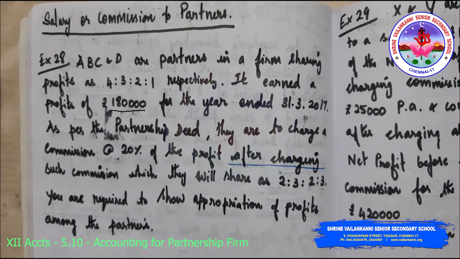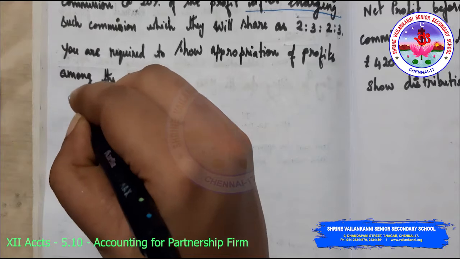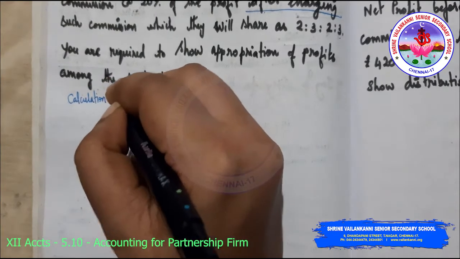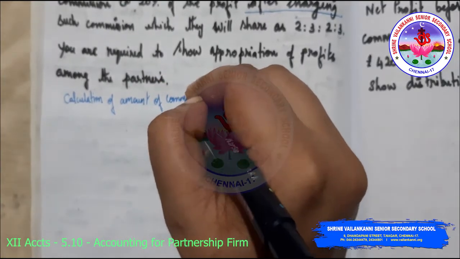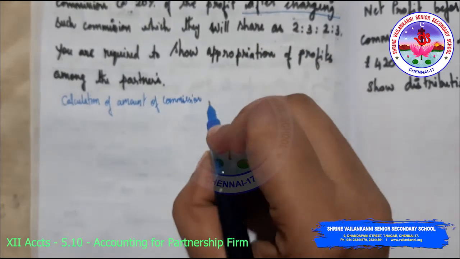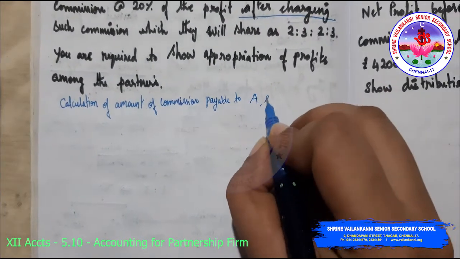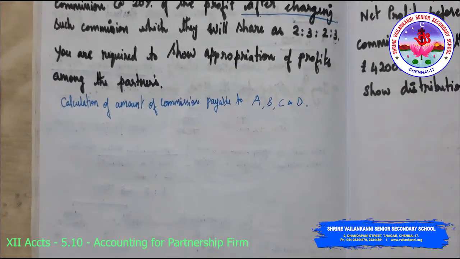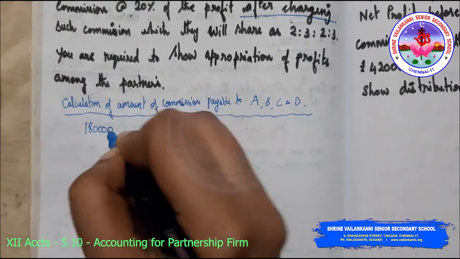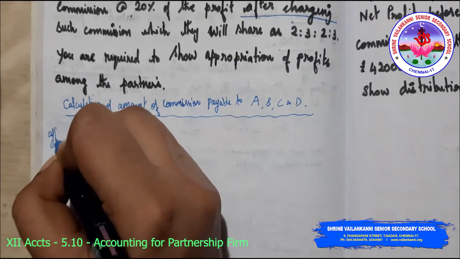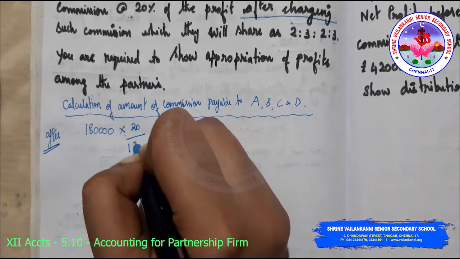So I am going to start my workings. Calculation of amount of commission payable to A, B, C and D. Net profit is 1,80,000, on which the commission is given as after, so we are going to take it as 20 divided by 120.